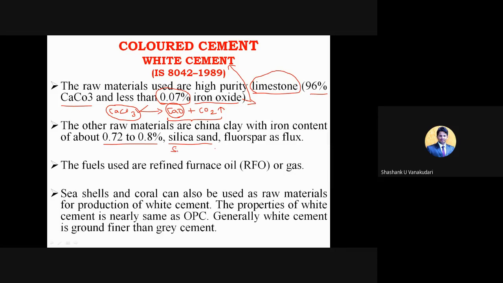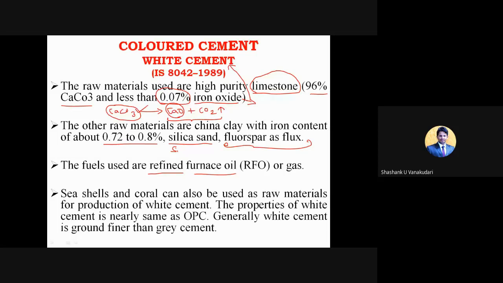And then fluorspar as a flux, this is a liquid material just to increase the workability. Okay, when you add this in the manufacture of white cement, it increases the workability. And then the fuel used is RFO or gas. RFO is nothing but refined furnace oil. Just to provide the certain energy, they can use this refined furnace oil or certain gases.